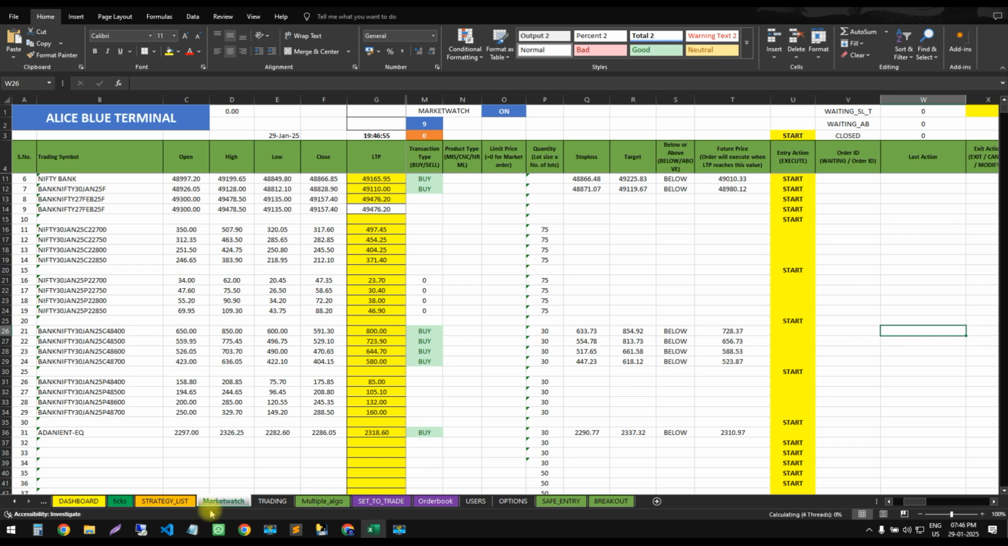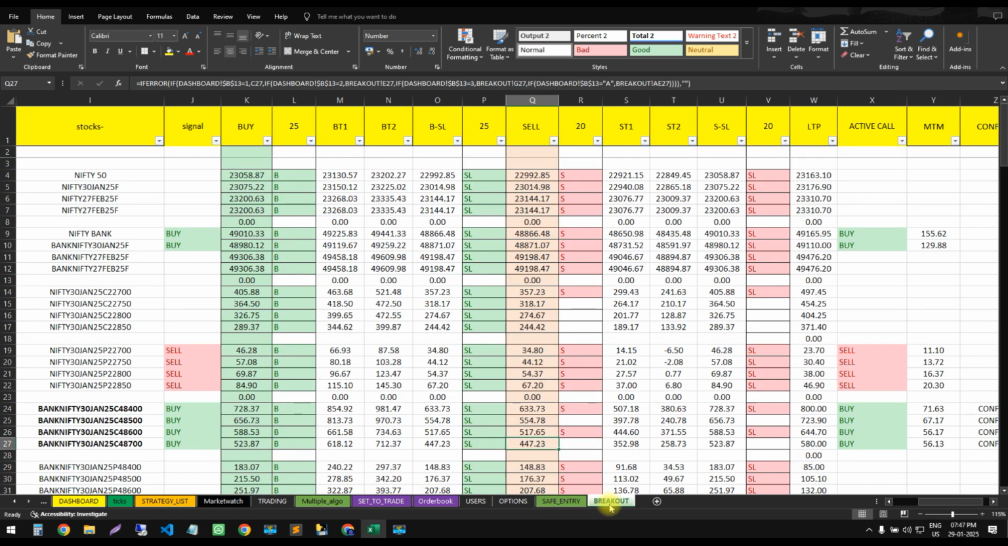Okay, before that I'll show you our breakout strategy, how it is. Welcome to our breakout page. You can see these are our breakout levels. This is buy and this is sell. This is buy target 1, buy target 2, sell target 1 and sell target 2. Yes traders, you can see here today's LTP and the MTM. In futures also there is a good MTM.